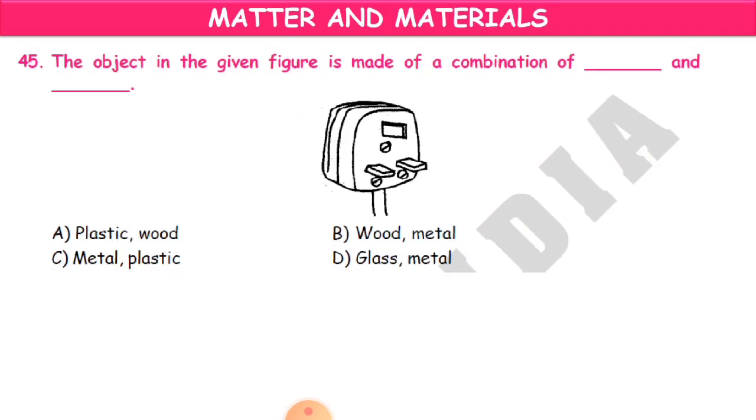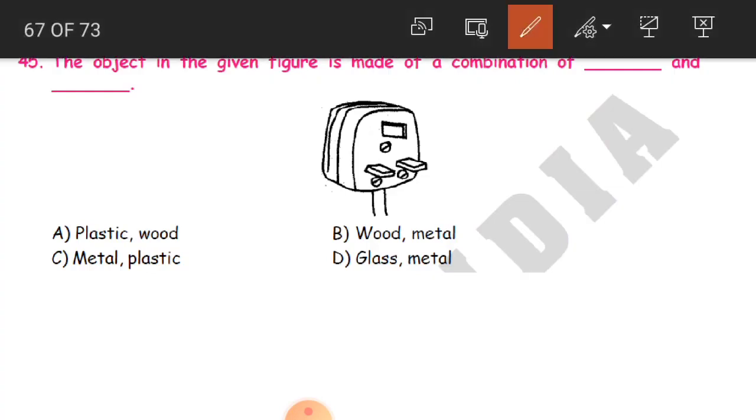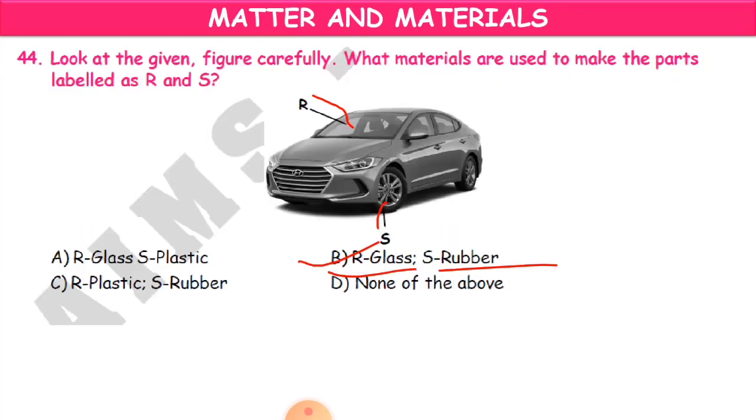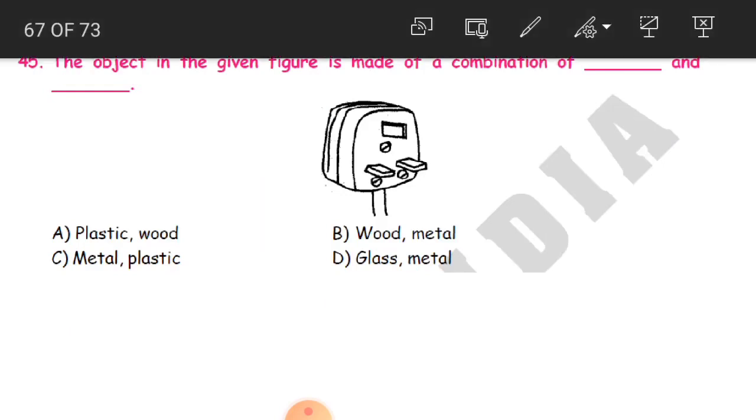45th question, the object in the given figure is made of a combination of dash and dash. Okay, so what is this? Actually this is a switchboard. So with what combination of materials do we make this switchboard? Do we use plastic and wood, or wood and metal, or metal and plastic, or glass and metal? And the answer is metal and plastic.